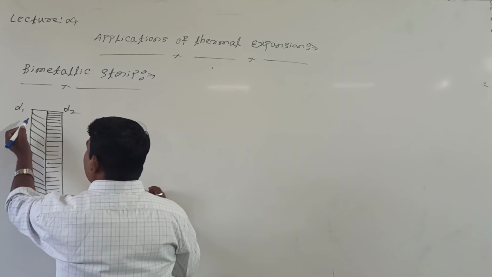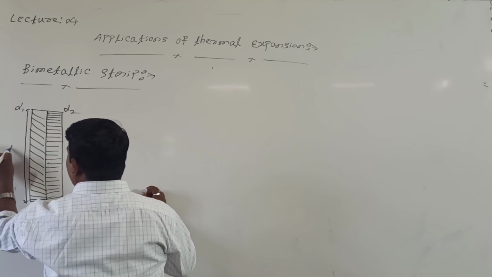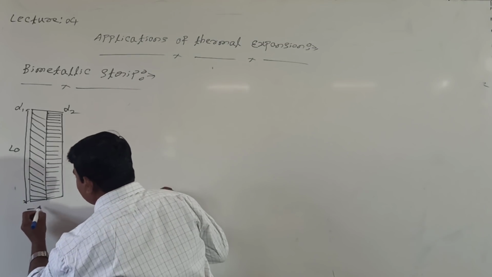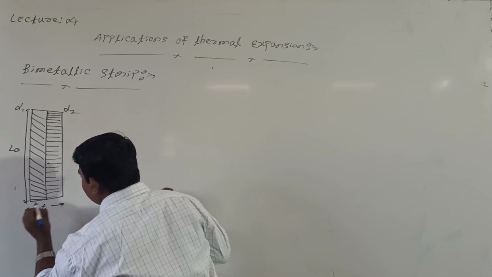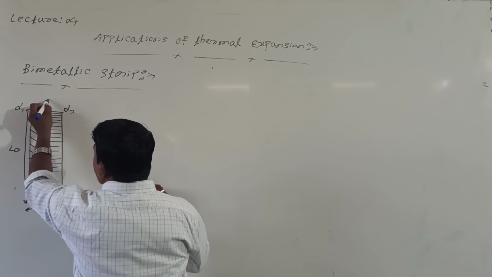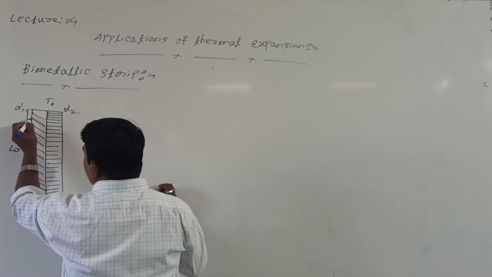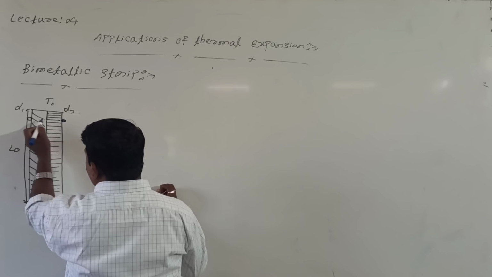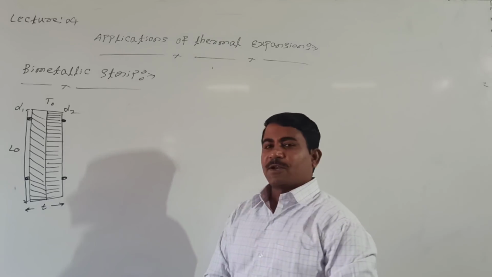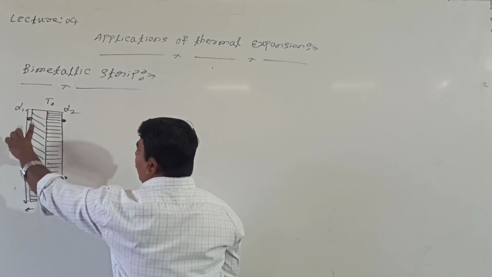Students, consider this combination has a definite length. The length I will take as L naught. And the thickness is T. T represents thickness. At temperature equal to T naught. This combination is riveted, which means they are fixed by small rivets. Like this, we are calling it a bimetallic strip, a combination of two different materials of equal length.